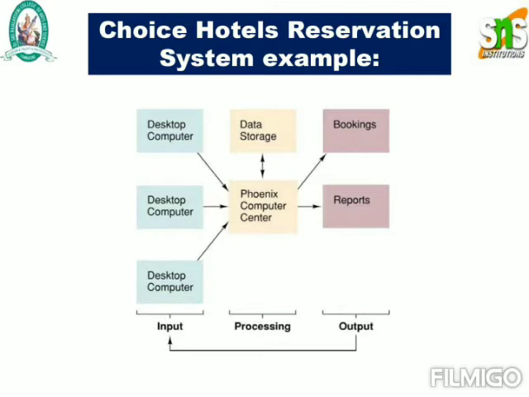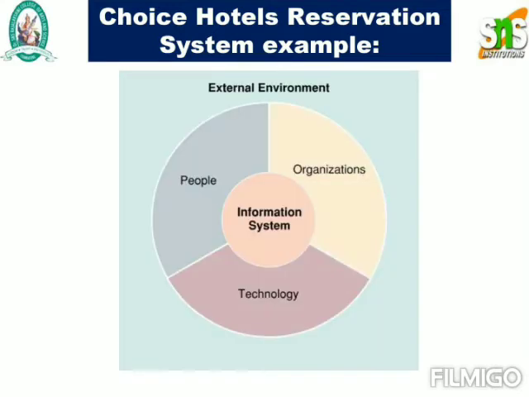So in this example, the input will be your desktop computers, your processing state will be data storage, that is, your databases, and finally your output will be your booking state or your reports. This is an example of a hotel reservation information system.